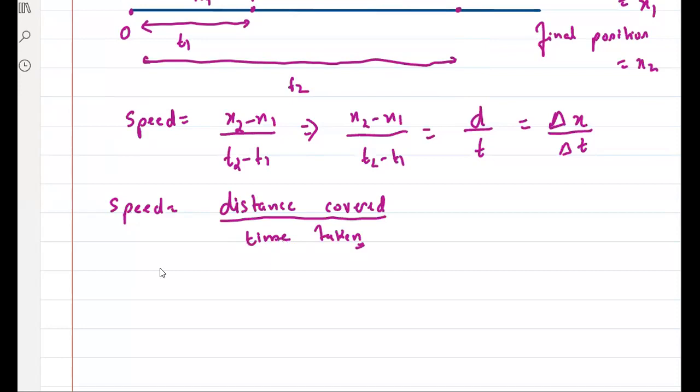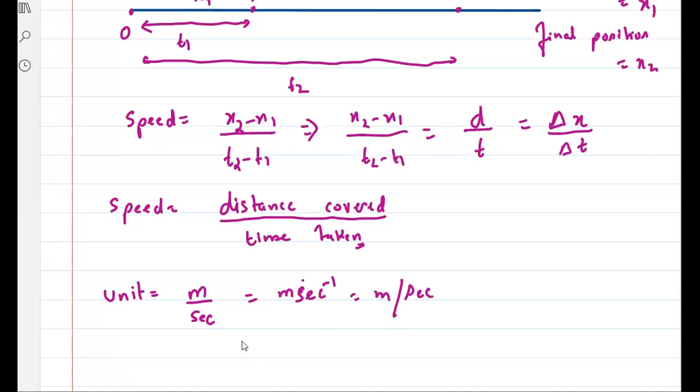Okay. Now, what do you think about unit? What is a unit, guys? What is the unit of length? What is the unit of distance? Meter. What is the unit of time? Second. So it is meter per second. Yes or no? It is just a representation, right? You can write like this or this.